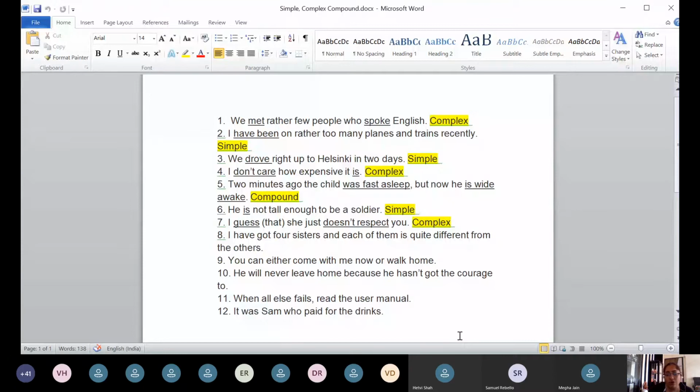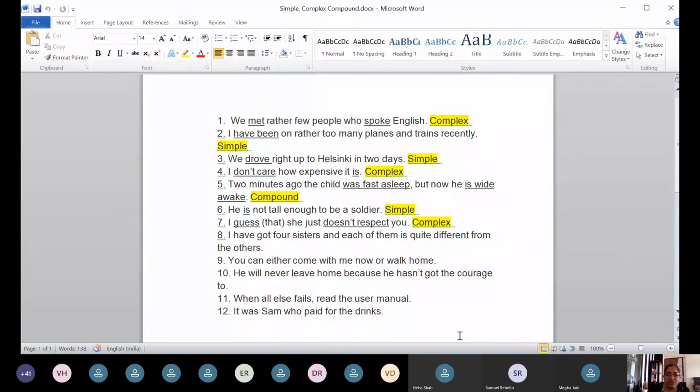We already learned that a compound sentence is that which has minimum two main clauses. It can have more main clauses, it can have subordinate clauses, as well as it can have phrases, and it is generally joined by a conjunction, and conjunction is a joining word. And then we identified sentence 1 to 6. Seventh sentence, let us see.